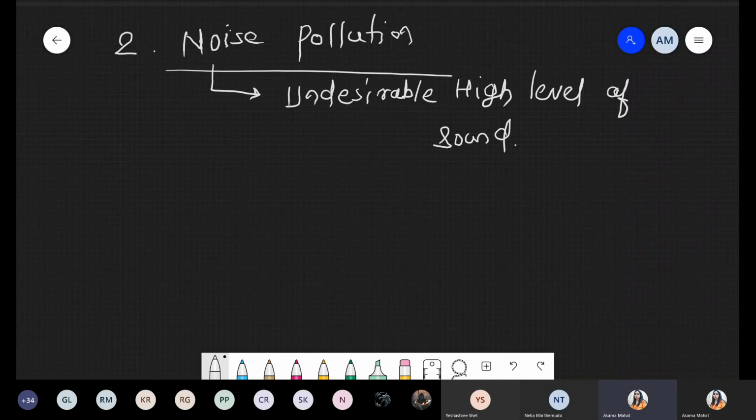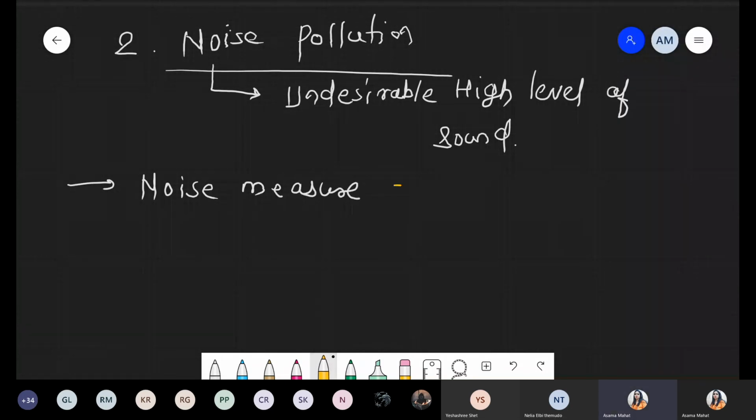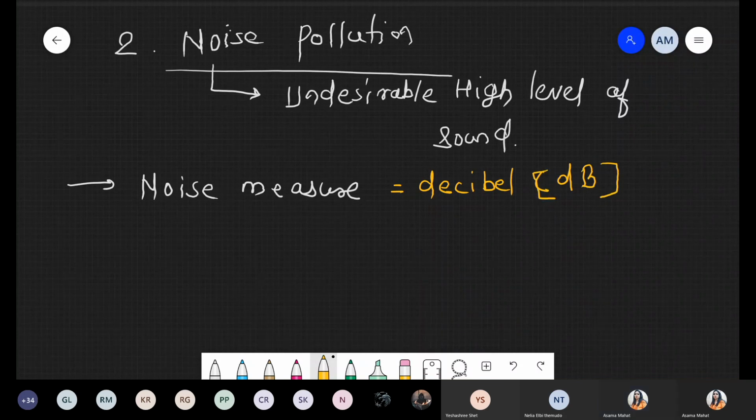Now we are talking about how to measure noise. To measure noise, there is one unit, and the name of this unit is decibel. Decibel is represented by small d and capital B. Okay, small d and capital B, that is decibel. This is the unit to measure noise pollution.